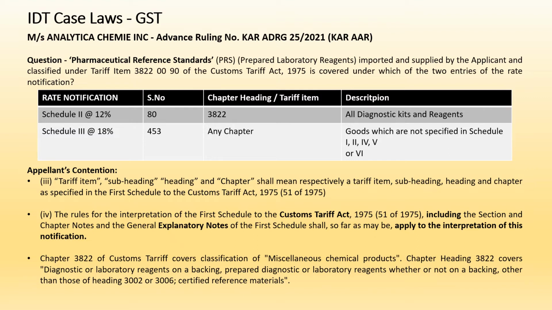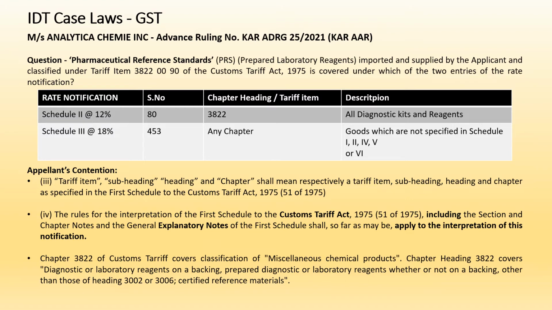As you can see, in the last point we have provided the heading as per 3822 of the Customs Tariff Act. Chapter 38 is miscellaneous chemical products, and 3822 covers diagnostic or laboratory reagents on a backing, prepared diagnostic or laboratory reagents whether or not on a backing, other than those of heading 3002 or 3006, and certified reference materials. This is a quite extensive description under the Customs Tariff Act, but in the GST the description is just all diagnostic kits and reagents.